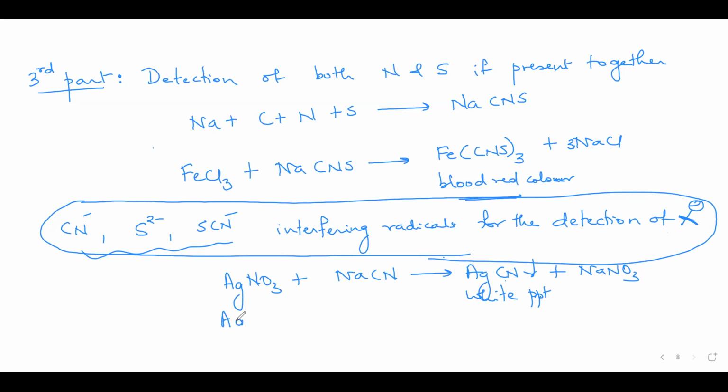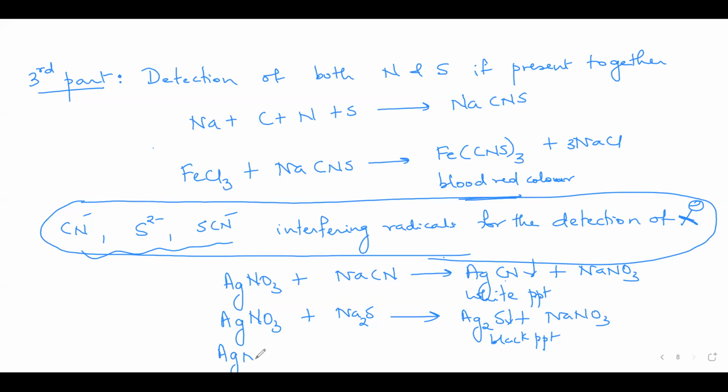So CN will interfere with the detection of halide ion. Yes, ma'am. Similarly, even sulfide ions will interfere, because they combine with silver to give you a black precipitate of Ag2S. So here you will not be able to see the halide ion precipitate, because if the halide precipitate is white and this is black, you will actually get a gray color. So you will not be able to detect whether a halide ion is there or not.